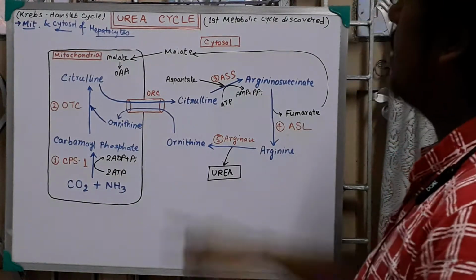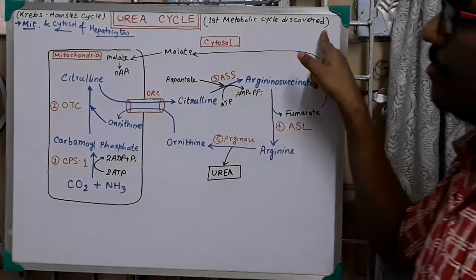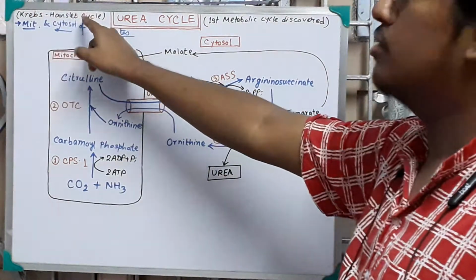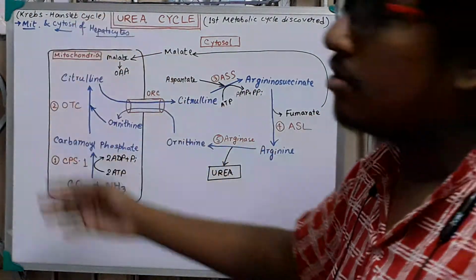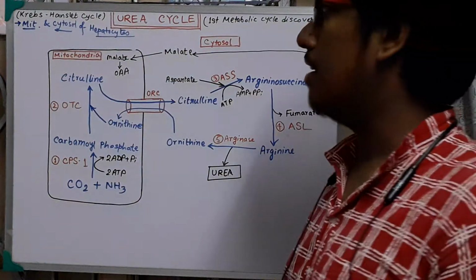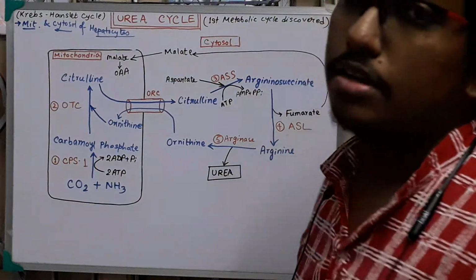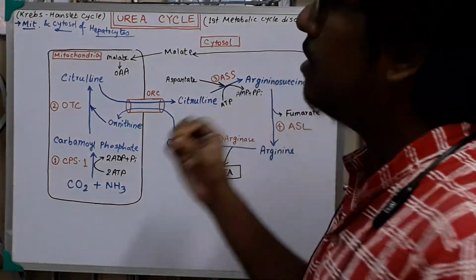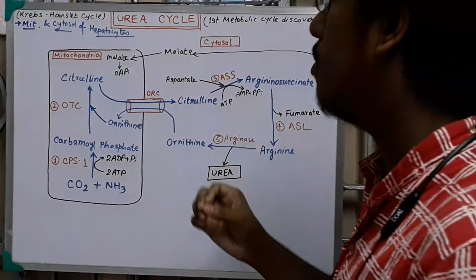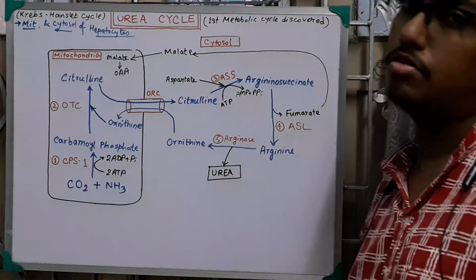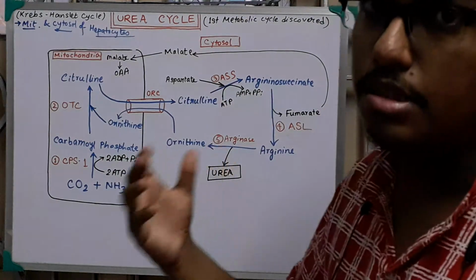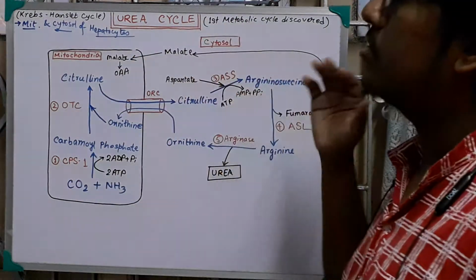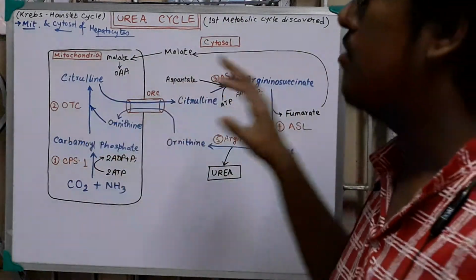It is the first metabolic cycle discovered, by two scientists, Hans Krebs and Hans Henseleit. So this urea cycle is also known as the Krebs-Henseleit cycle. This urea cycle occurs in the mitochondria and cytosol of hepatocytes. Hepatocytes mean the liver cells. In the liver, in mitochondria and cytosol, this urea cycle occurs.